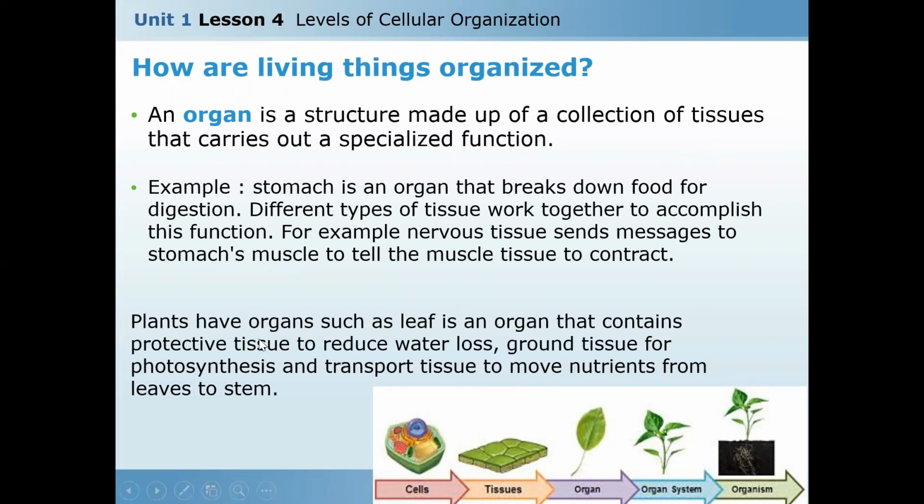Plants have organs. If you take the plant, such as this leaf of the plant, the leaf is an organ. The leaf is an organ that contains protective tissues to reduce water loss from the plant, which is formed from cells, right? And also we have ground tissue for photosynthesis and transport tissue to move nutrients from the leaves to the stem. So the cooperation between different types of tissue will keep this leaf, or this organ, alive and in good condition.